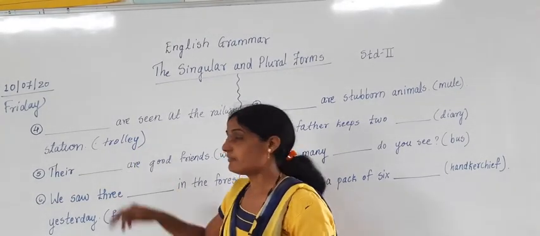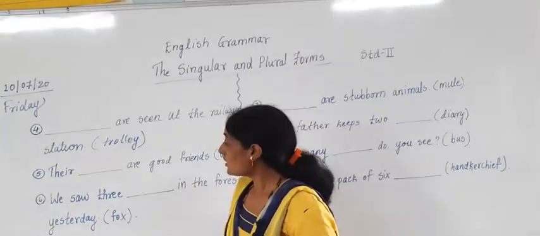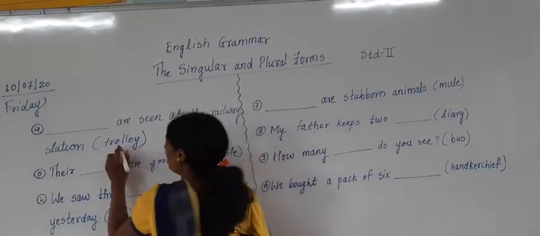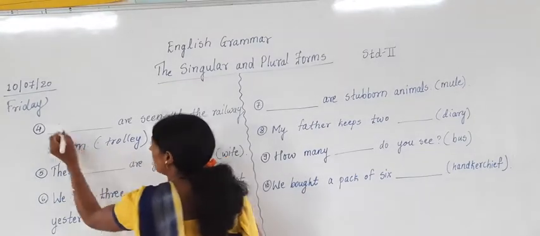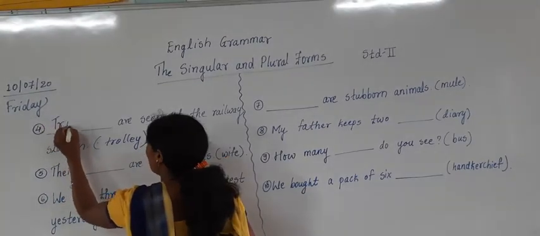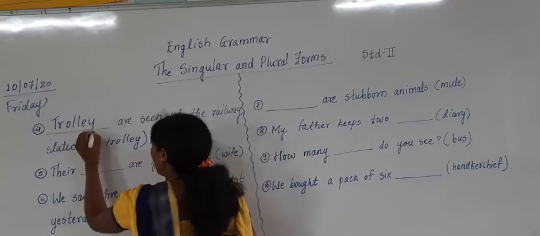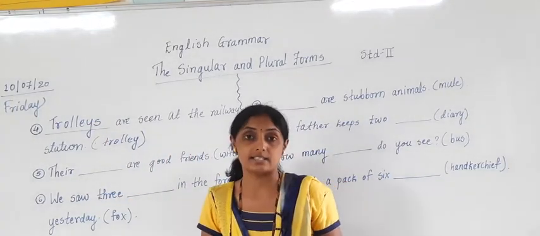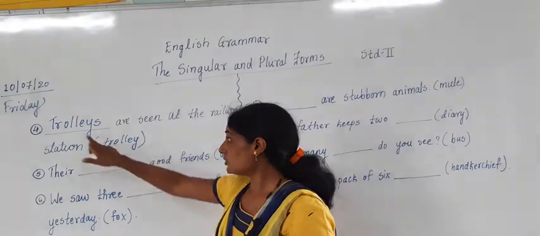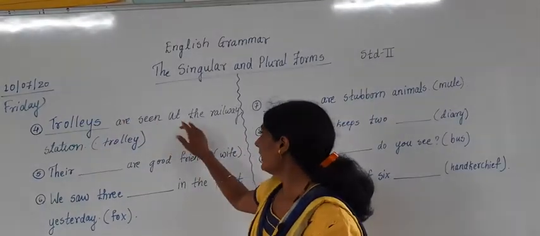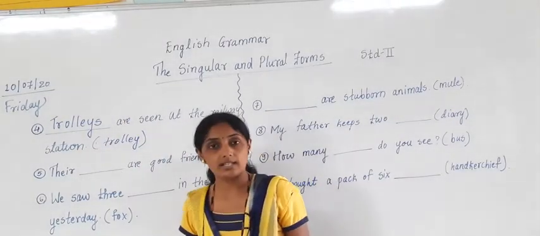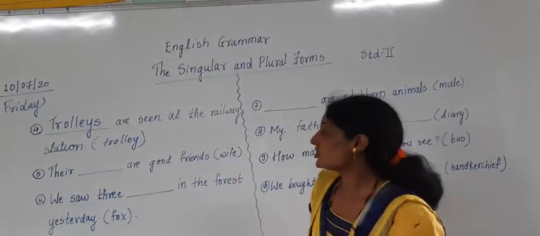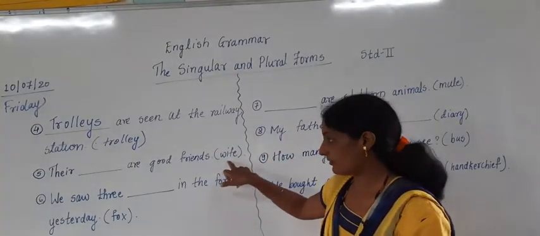So for the 4th sentence I am going to write down the plural form of trolley: trolleys. I am just going to add S. Trolleys are seen at the railway station. What is seen at the railway station? Trolleys.